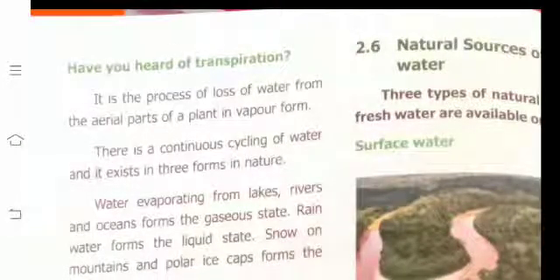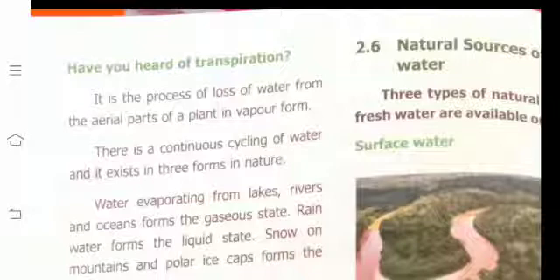We will see the lesson continuation, water lesson. Have you heard of transpiration? What is meant by transpiration? Yes, it is the process of loss of water from aerial parts of a plant in vapor form. The vapor form of water circulates in the plant parts, that is called transpiration.